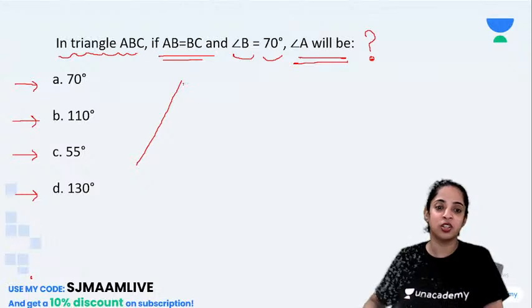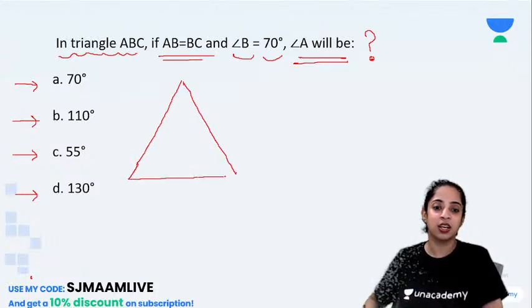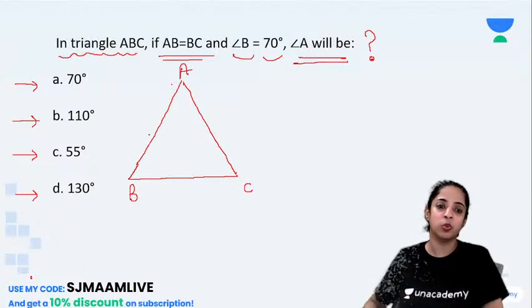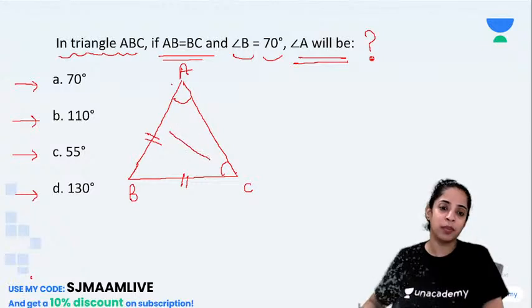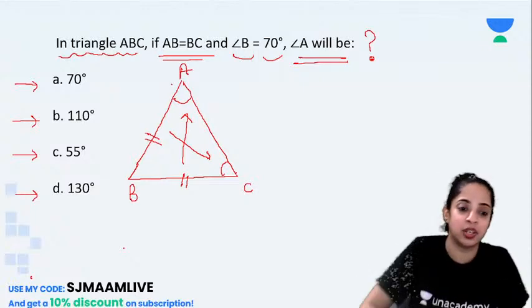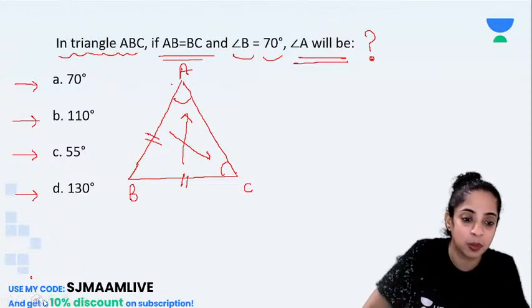If I draw the triangle like this, okay, what they are saying? See, suppose I draw A, B and C. Okay, AB equal to BC. So this AB is equal to BC. So which two angles will be same? This angle and this angle. Hai na? Angle opposite to AB is C and angle opposite to BC is A. So these two angles will be same, isn't it? Let me rub this unnecessary things.